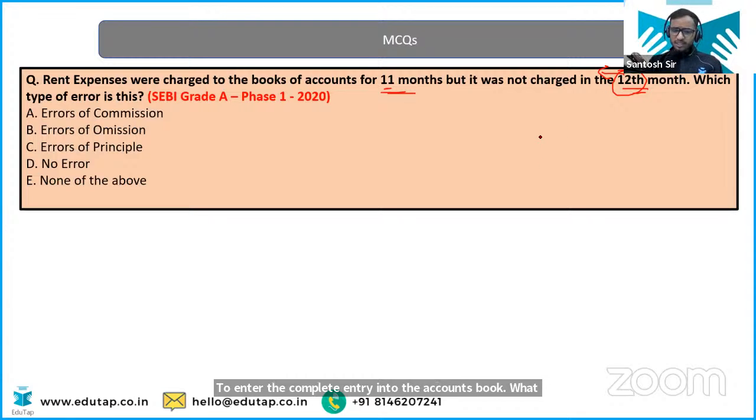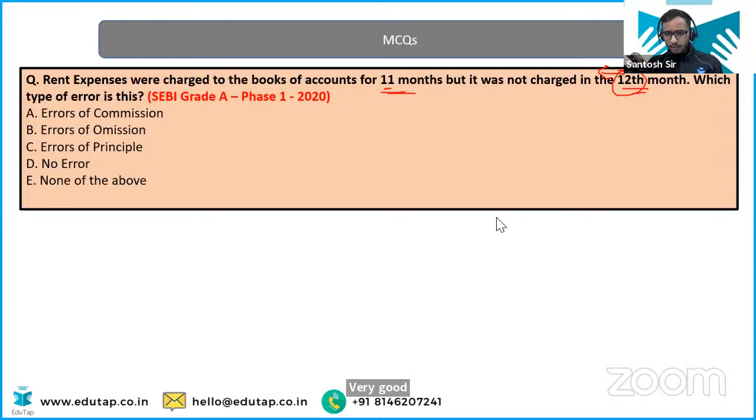Tell me. Error of commission, omission, or principal? Let me check the chat section. Very good, Monica, Jack, Akhil. Most of you are correct. Akhil, yeah, ठीक है. Okay, very good. In this case, it is omission. Everyone is correct. I think most of you are correct because he is not entering the complete entry.